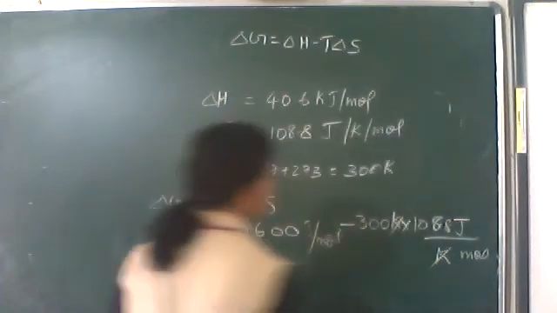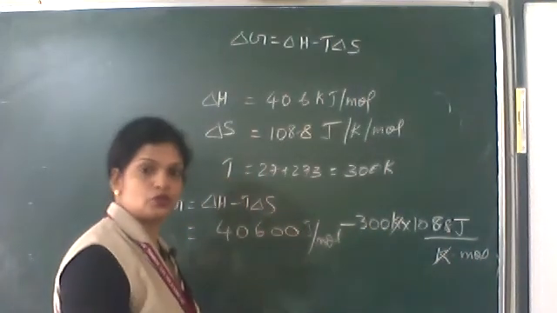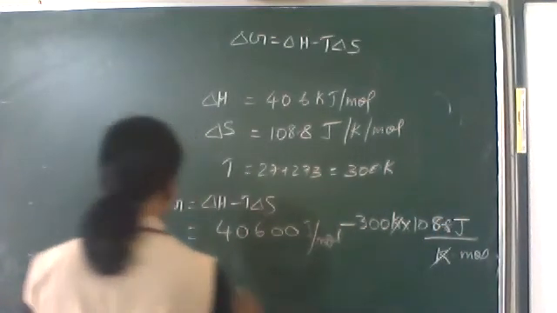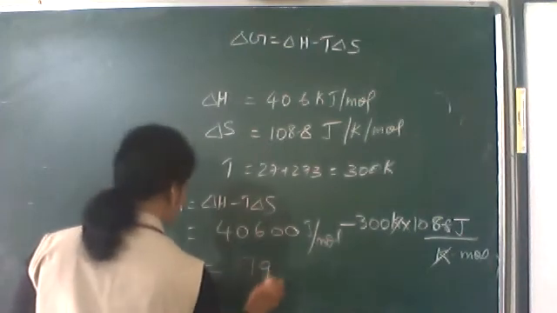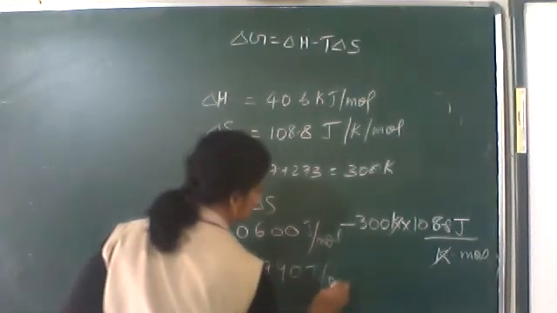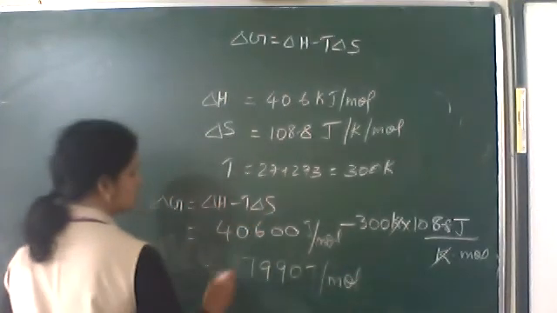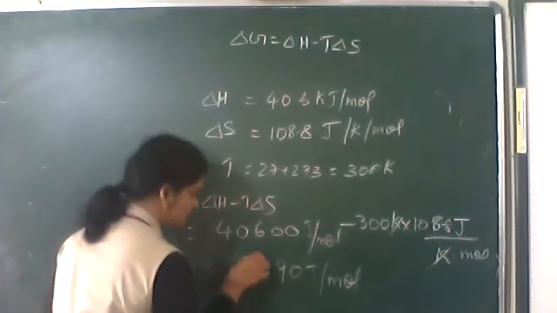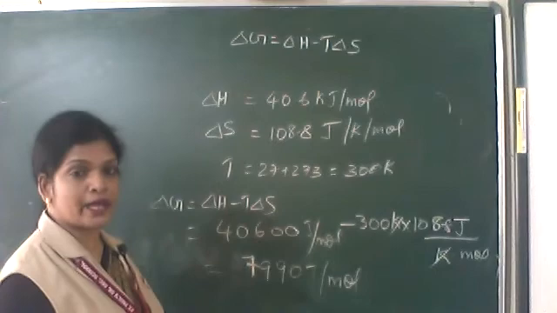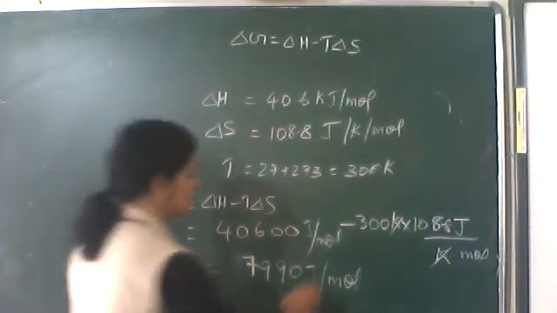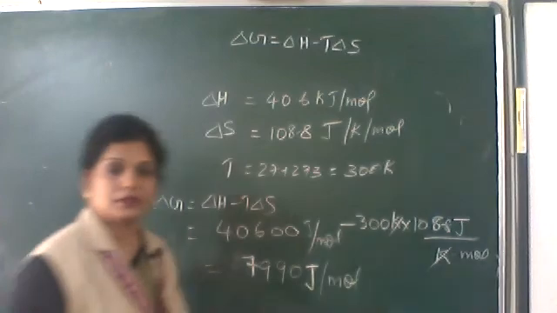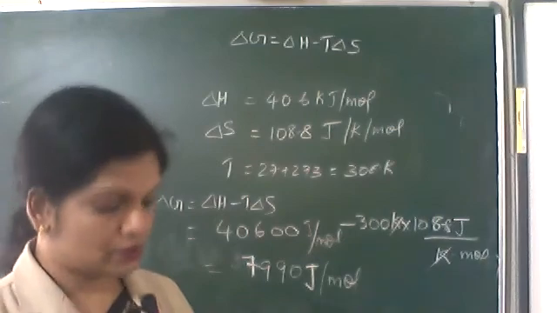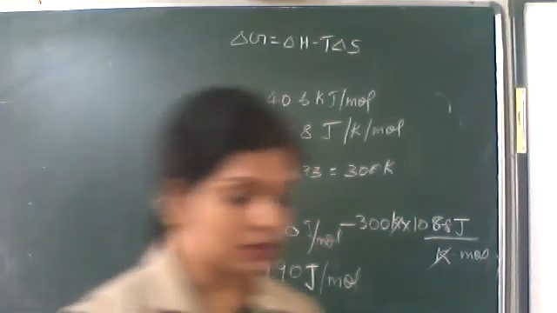So Kelvin got cancelled, joules per mole both. The answer you are getting is plus 7990 joules per mole. See, delta G has a positive value, so the process is non-spontaneous.